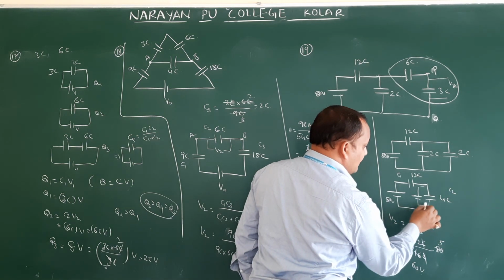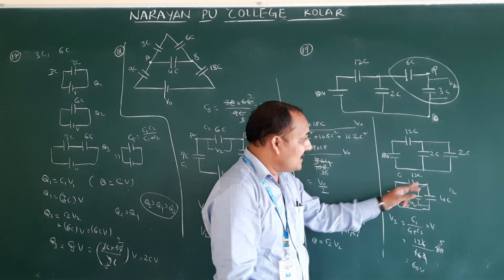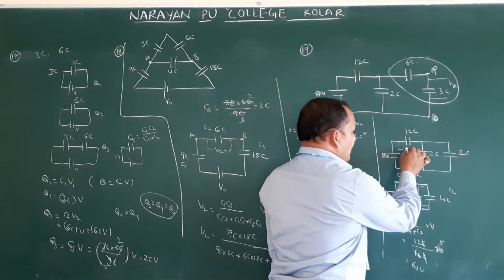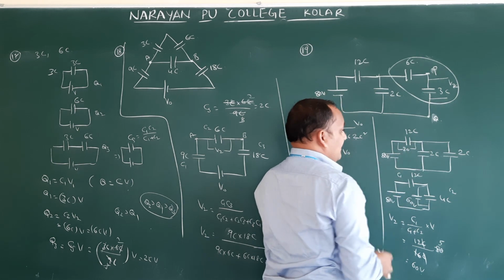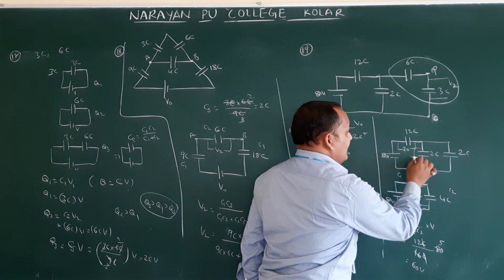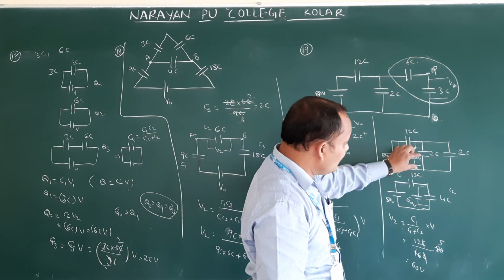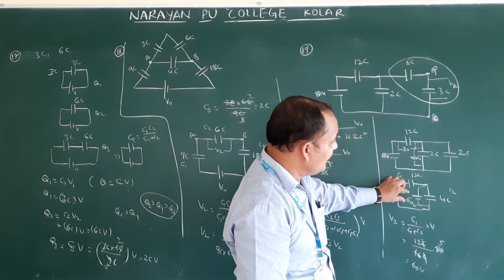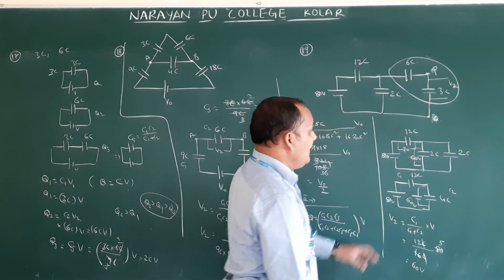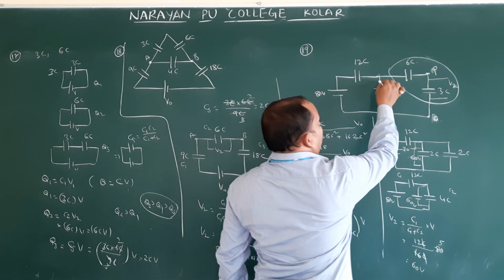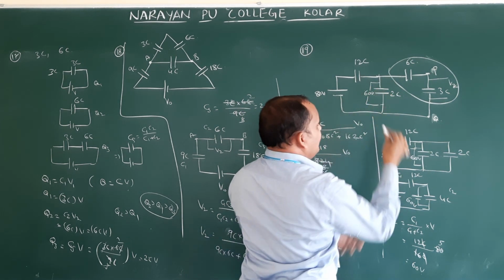Now what is the potential across 4C? 60 volts. Then the potential across 12C, how much? The potential across 12C is nothing but 60 plus 20, that is nothing but 80. This is 20, so this is nothing but 40 volts. So the potential across 4C is 60 volts, which means the potential across 2C is also 60 volts. Correct only? This is 60.